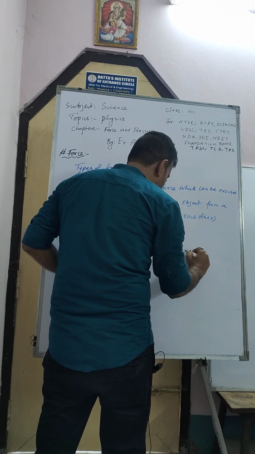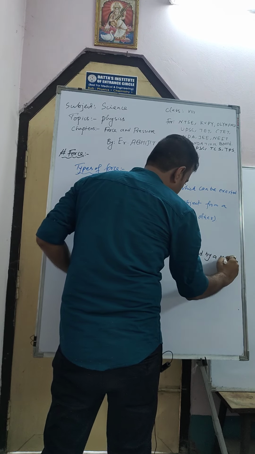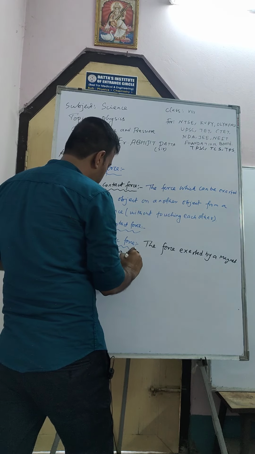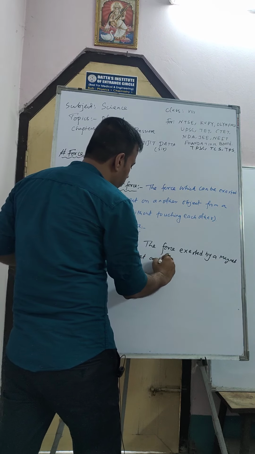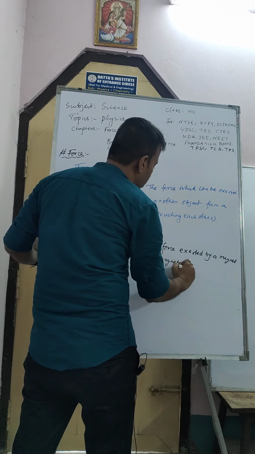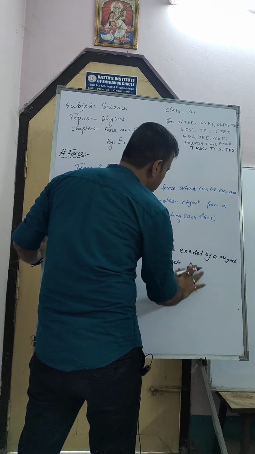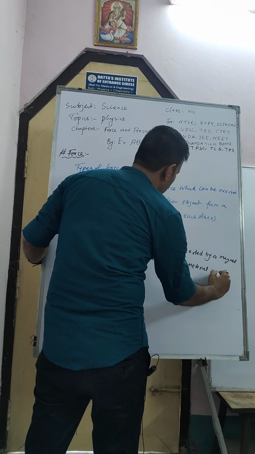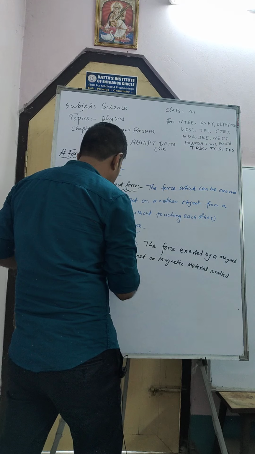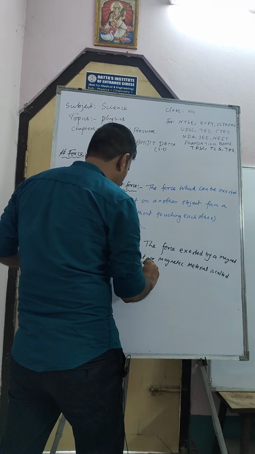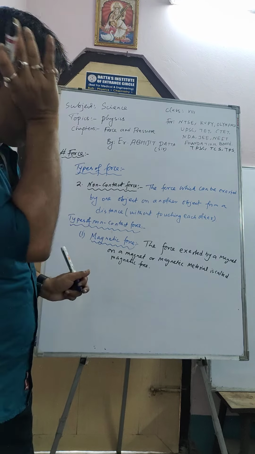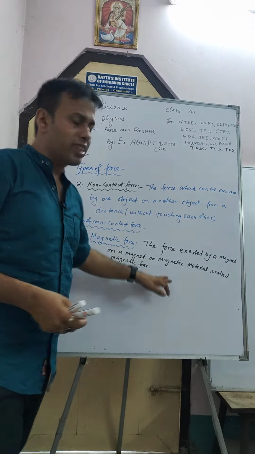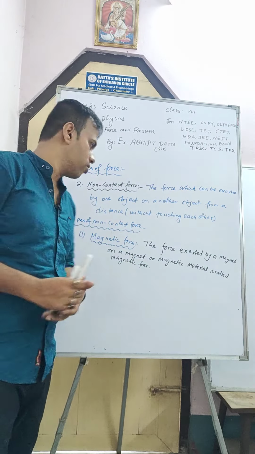The force exerted by a magnet on a magnet or magnetic material is called magnetic force, is it not? When the force is exerted by a magnet on another magnet or magnetic material, it may be iron or nickel, okay, it is called magnetic force.